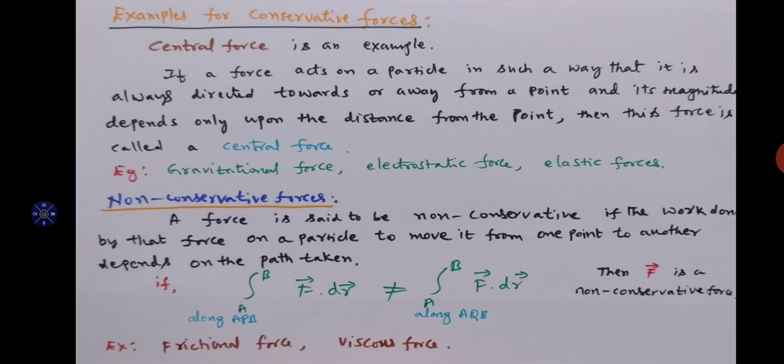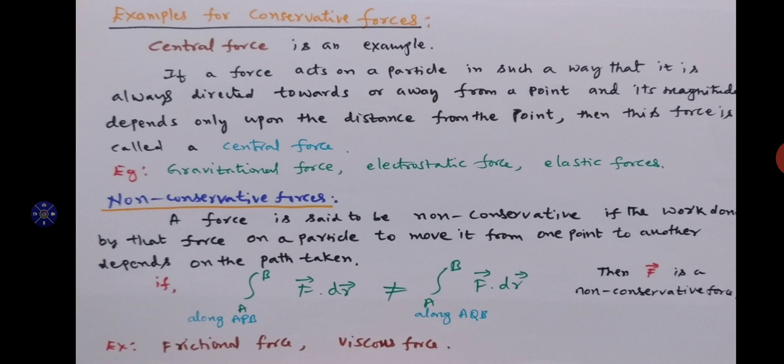Therefore, the integration from A to B of force into displacement along the APB path is not equal to the integration from A to B along the AQB path. The work done is not equal along the two paths. If the total work done along different paths is not equal, then such a force is a non-conservative force.